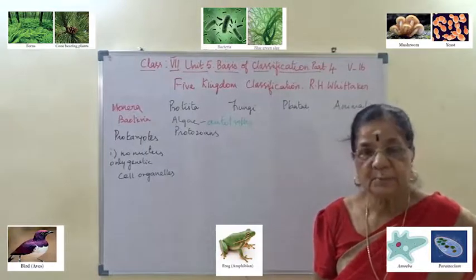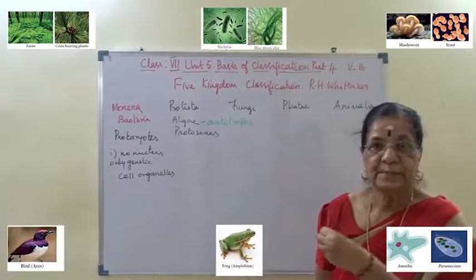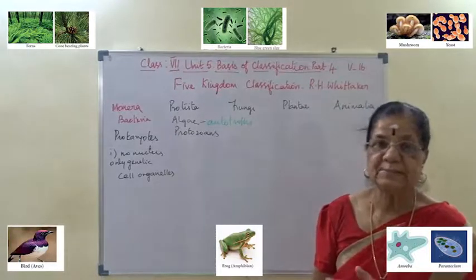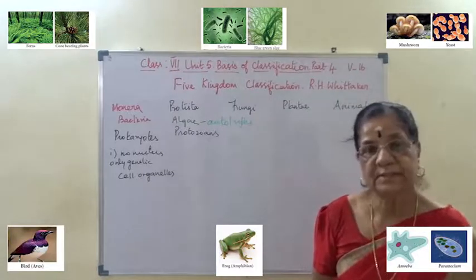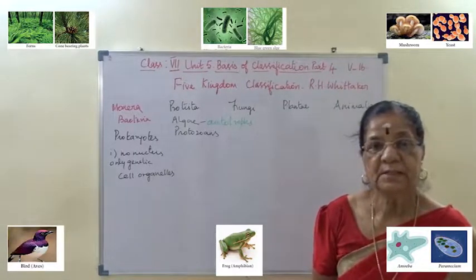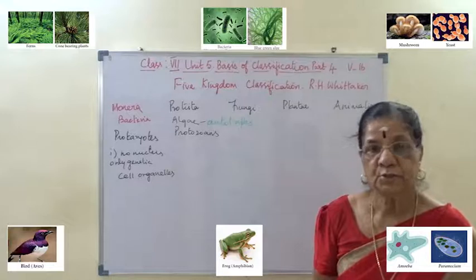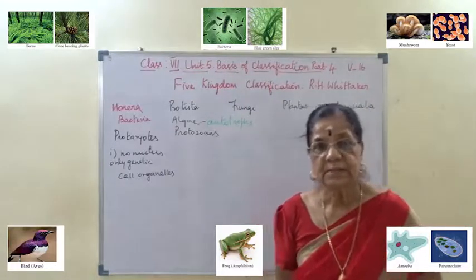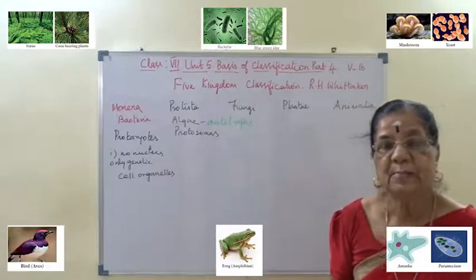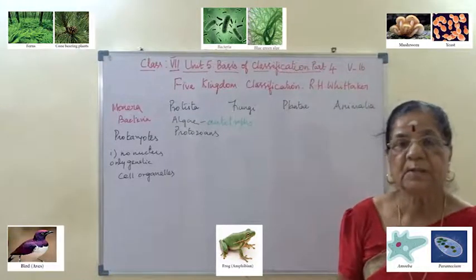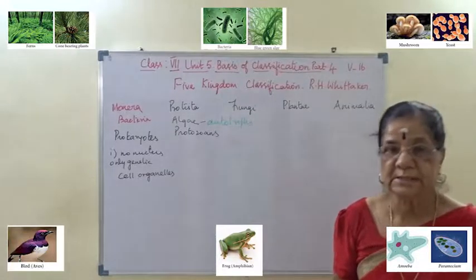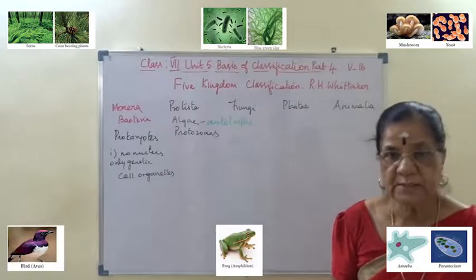The algae characters are applicable here also. The only thing is it was classified by R. H. Whittaker. They are autotrophs, with the presence of chloroplasts. They are unicellular and multicellular, they may be motile and non-motile, and they occur in single or colonial form.